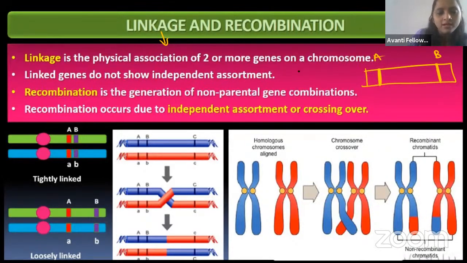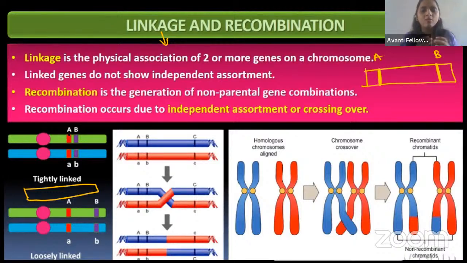In the last class I told you that if two genes are here, as you can see in the diagram, capital A and capital B are together. Whenever they go, they will go together only. Can linked genes follow the law of independent assortment?